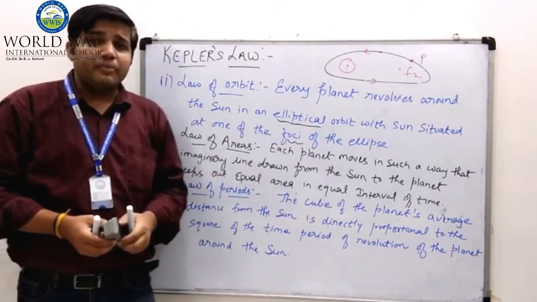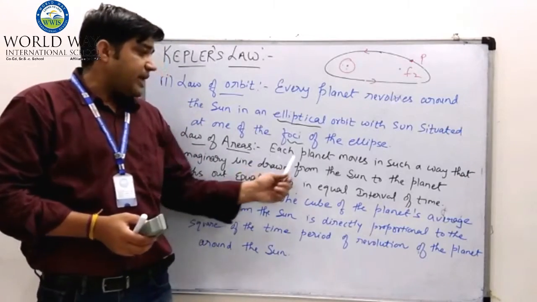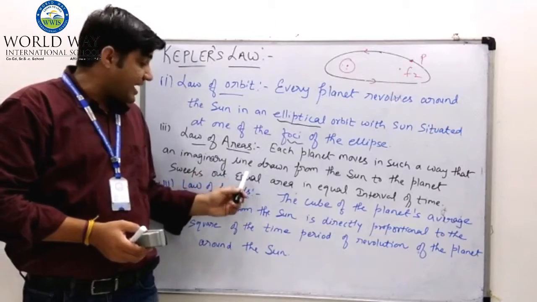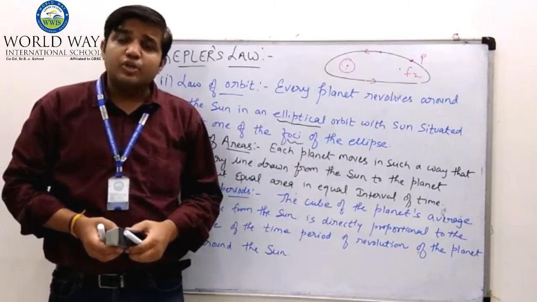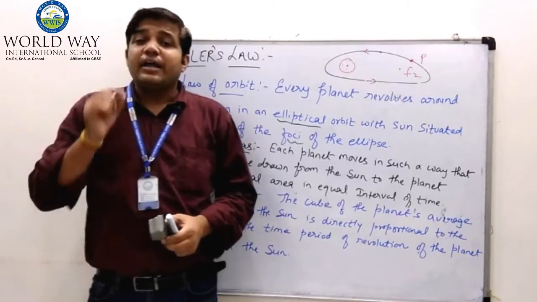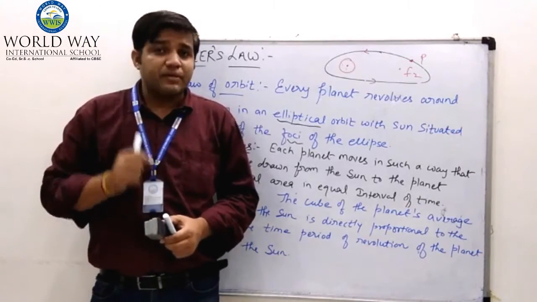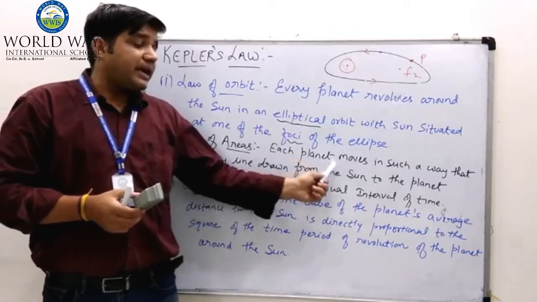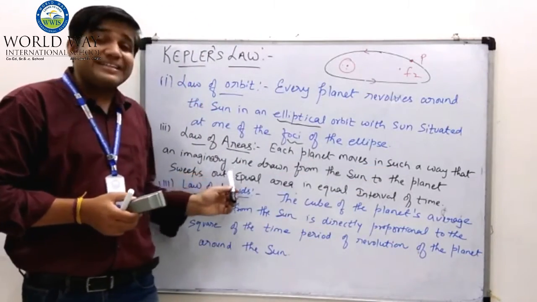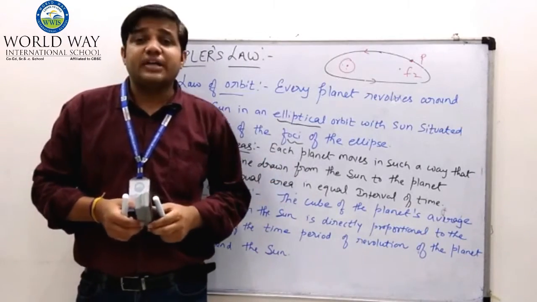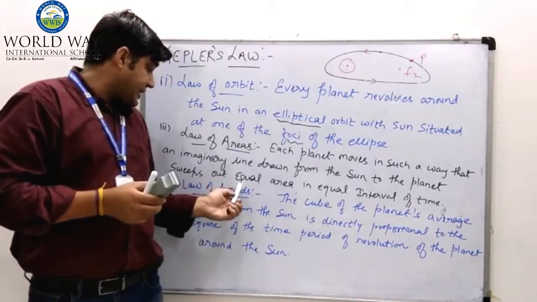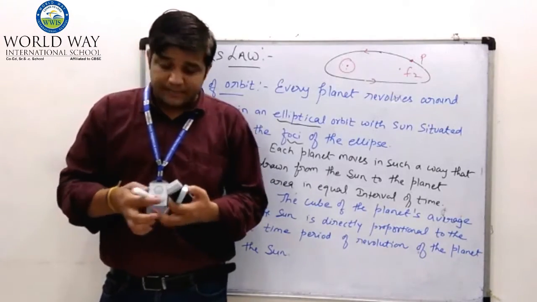Similarly, Kepler's second law means law of areas. Each planet moves in such a way that an imaginary line drawn from the sun to the planet sweeps out equal area in equal interval of time. Again I am repeating, each planet moves in such a way that an imaginary line drawn from the sun to the planet sweeps out equal area in equal interval of time.